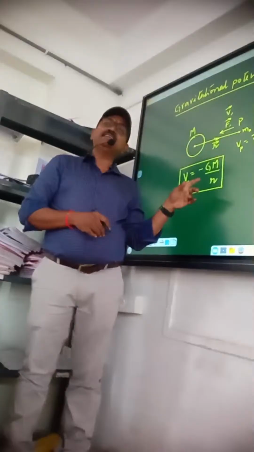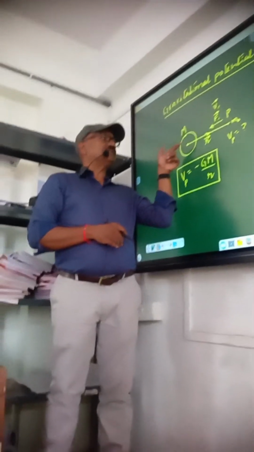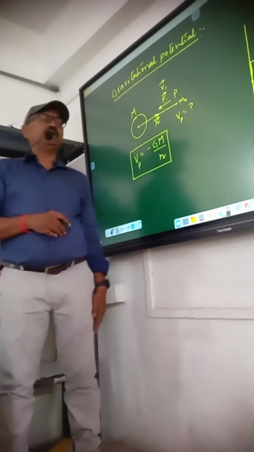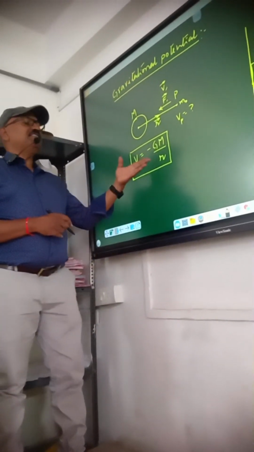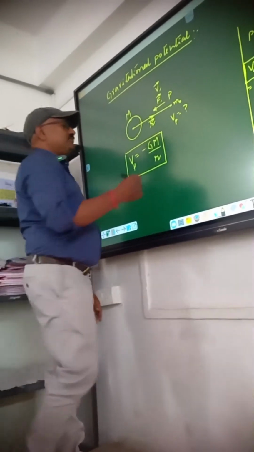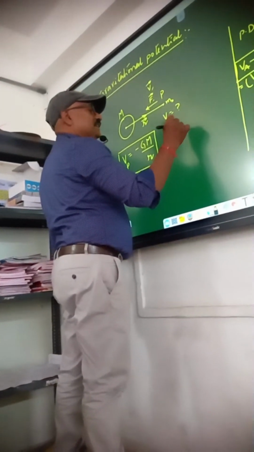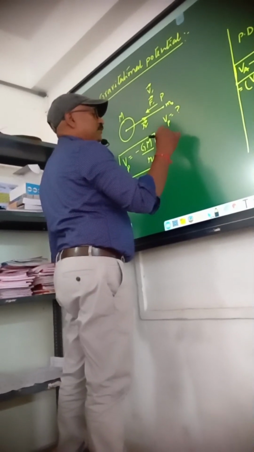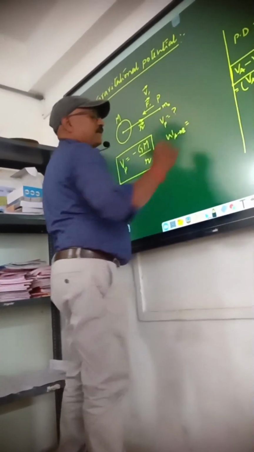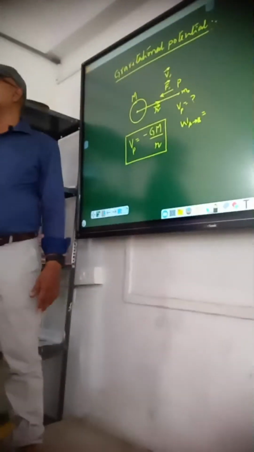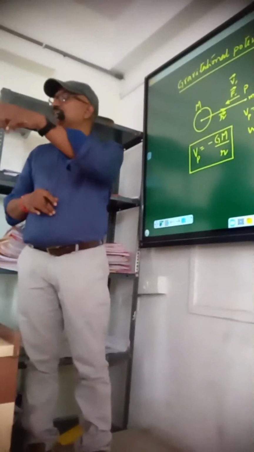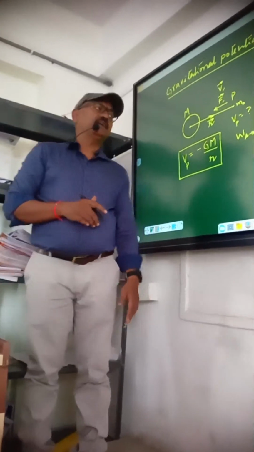But why is it minus? The reason is that it is opposite to the position vector of that point. That's all. If you want the derivation, it is very easy. You just have to find the work done. How to find work done? W_AB. Integration method, you know all these things. But at this standard, only the model. Okay, next step.